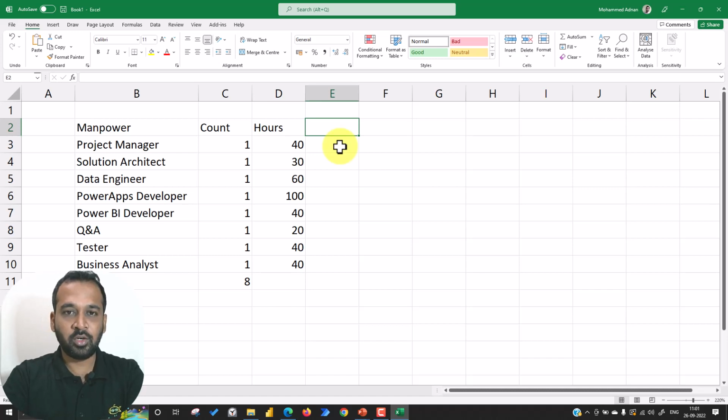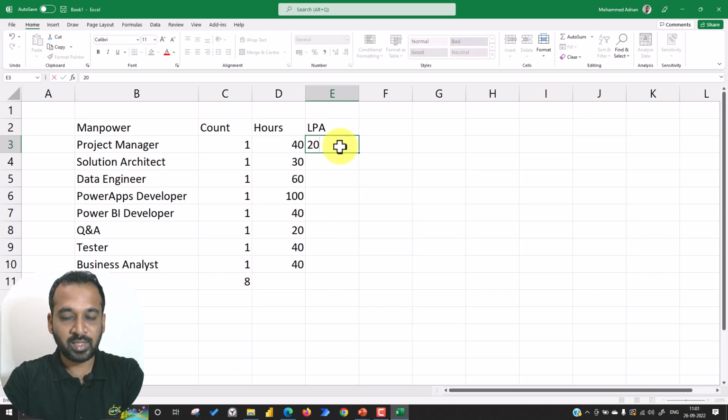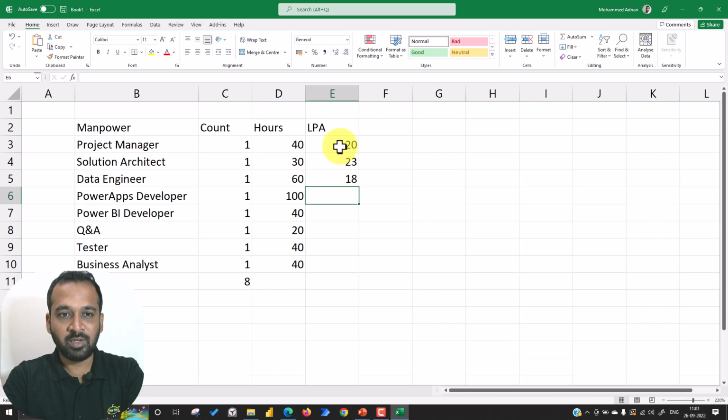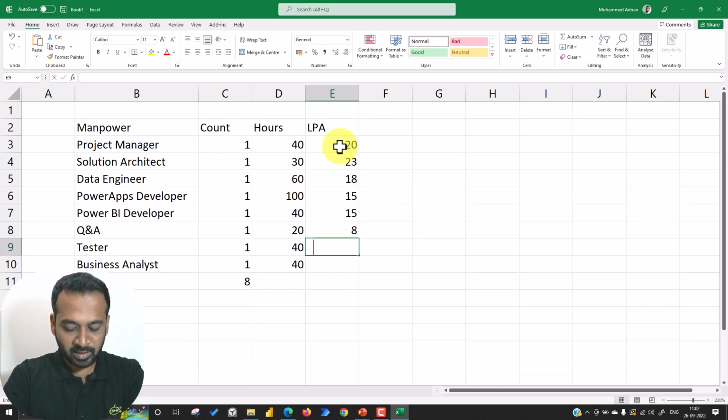And as an example, for how much package they are getting, on average I'm taking it from AmbitionBox, the average salary for these particular roles. The average is 20 lakhs per annum for the project manager, 23 for the solution architect, and for the data engineer it should be 18. Even though they are now earning more, just for calculation purposes I am using 15 for the Power Apps developer and 15 for the Power BI developer, and for quality it should be 8, and 8 for testing, and also 8 for the business analyst. So these are the figures.